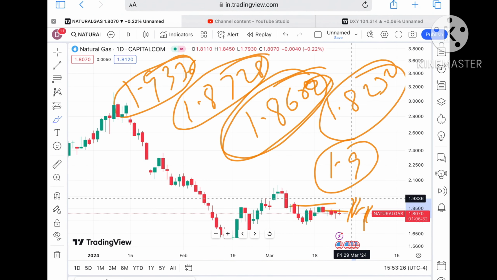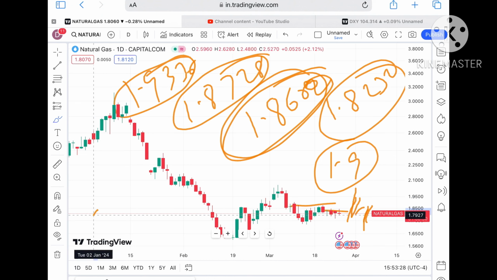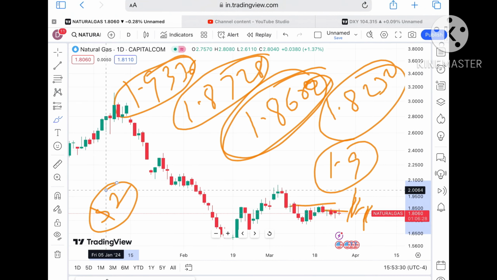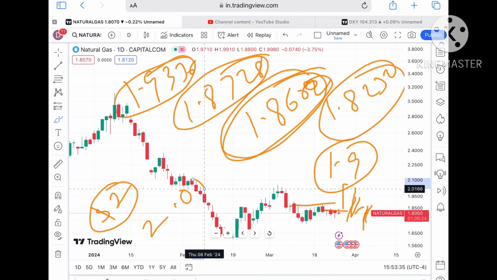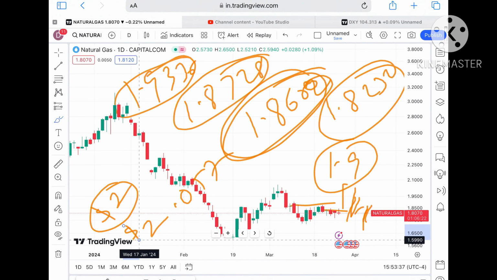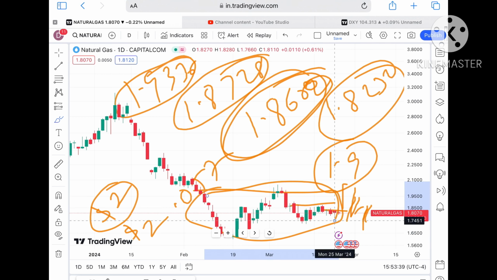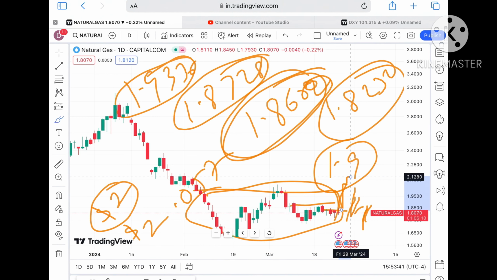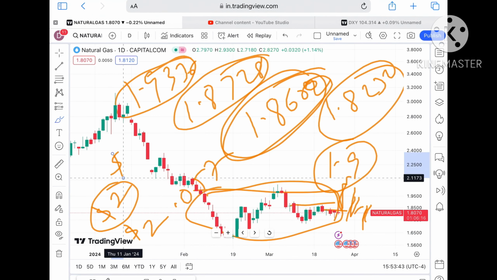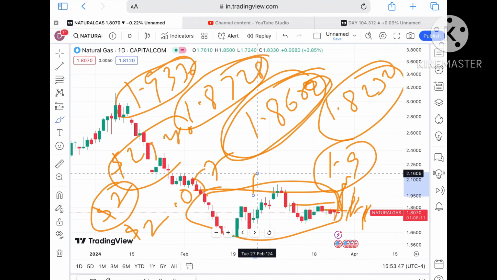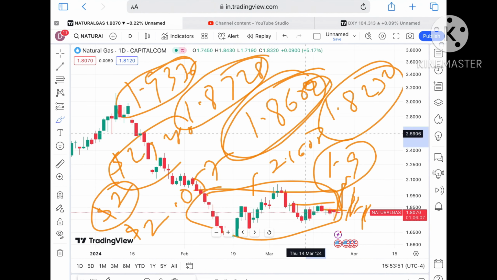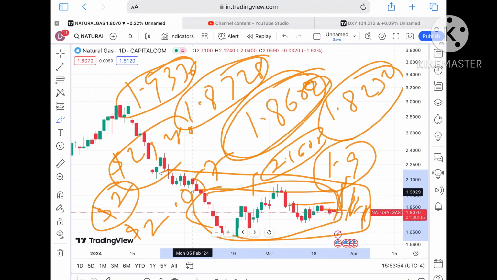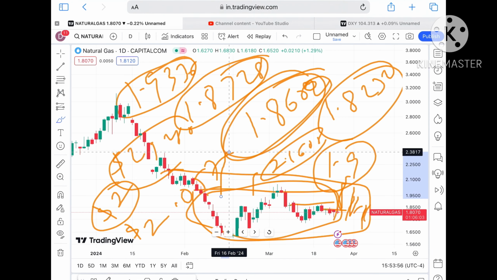Okay, keeping in mind that this is the level. If it starts going above the level of $1.9336, from there we can see a probability of crossing a level of $2. Okay, and if that level moves further high, then we can see towards a level of 2.057, because this level is the high of the zone, so chances of going further high, and from there a probability of going towards a level of 2.1280 will be there. Okay, and if that level goes further upside, then chances of crossing a level of 2.1608 will be there.